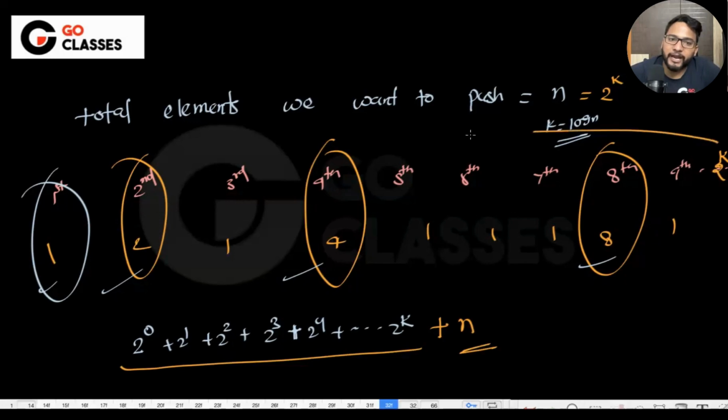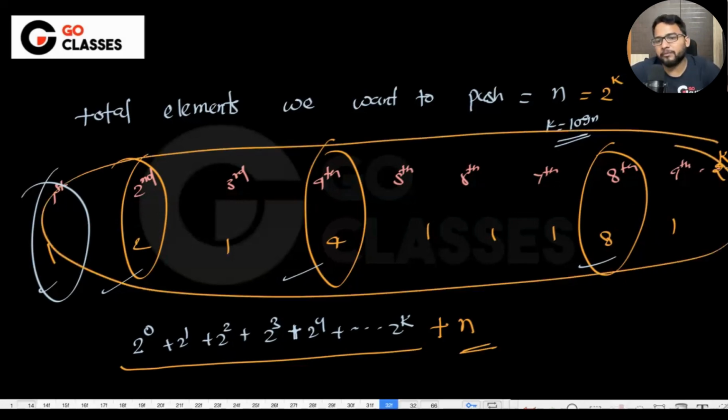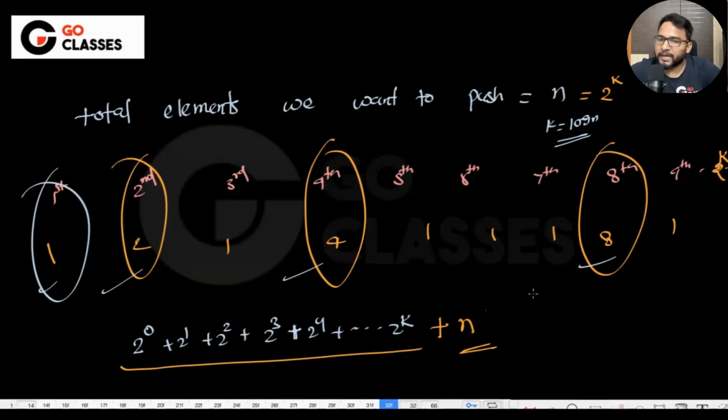See, if I take every cost as 1, then it will be n. So I'm taking every cost as 1, which means I'm covering this, and then a little bit extra I'm covering, because here I'm counting this one extra, this one extra. If you don't want to count, then these are the k terms, you can just do minus k. I mean, n minus k terms are the terms which are not powers of 2, because the powers of 2 terms are k, right? 0, 1, 2, 3, up to k or k plus 1, it doesn't matter. So basically this is n minus k, like this.